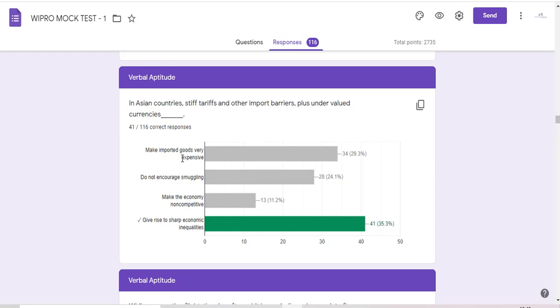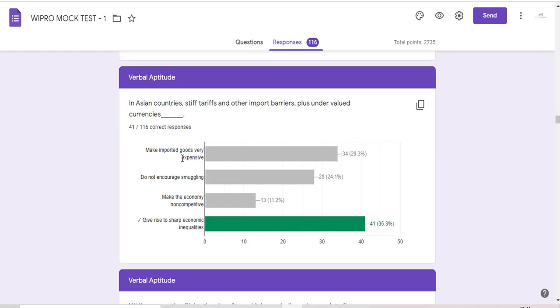So the first blank that I have given is just an assumption blank, and the majority of you have put that particular blank. Now there is a clue in that: plus undervalued currencies. So there is a very high constraint on importing the goods, and there is very little value addition from exporting the goods because of undervalued currencies.